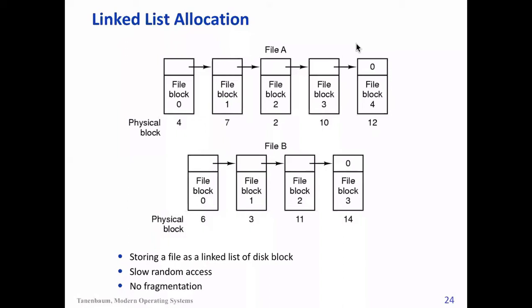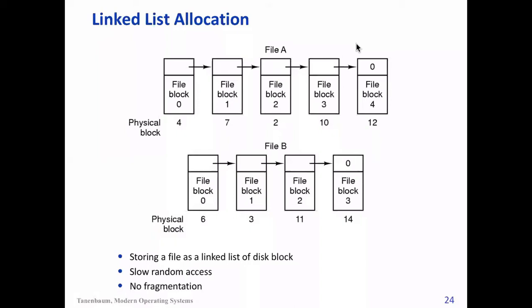Now, what is the problem with this? The same problem as you see in a linked list: random access is very slow. If you're just accessing blocks one after another, it's fine. But with random access, if you want to read something from, say, block 2, you will have to go through levels of indirection. First you go to block 0, get the pointer for block 1, then go from there, get the pointer for block 2, and so on.